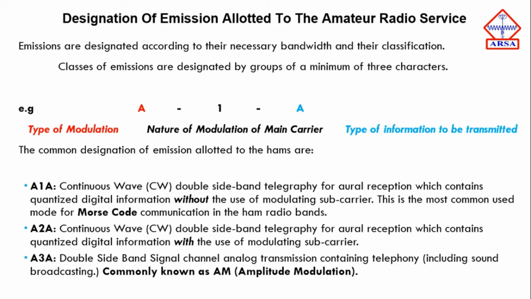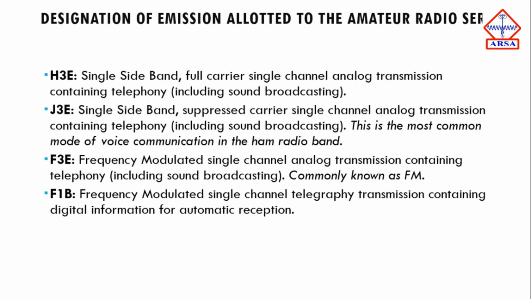These are the things which you need to remember. There are more of them, so let's continue. Next is H3E. H3E is single sideband full carrier single channel analog transmission that contains telephony. That means it includes sound broadcasting. Next is J3E.